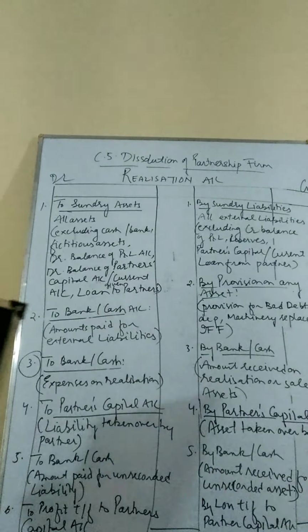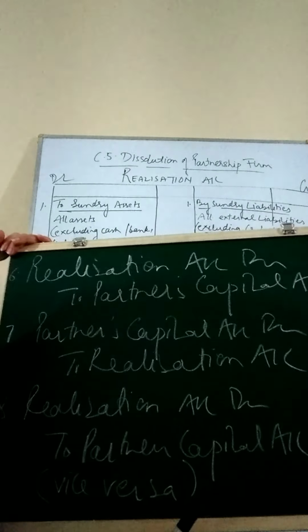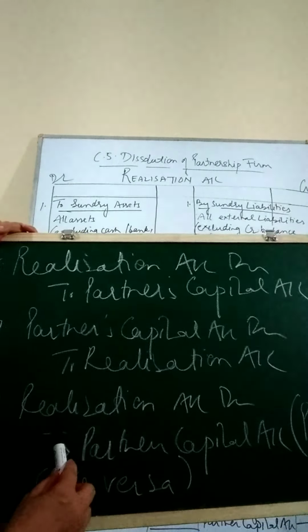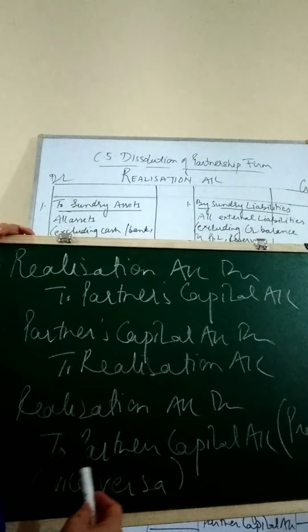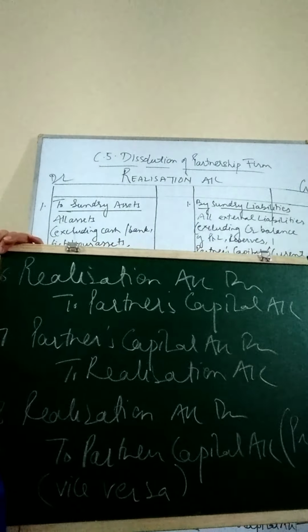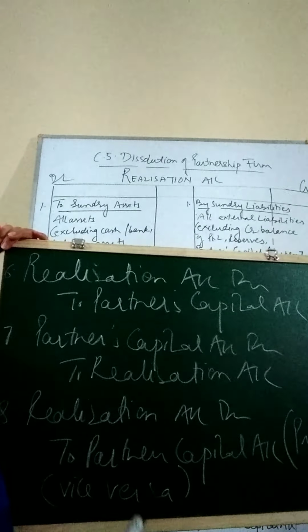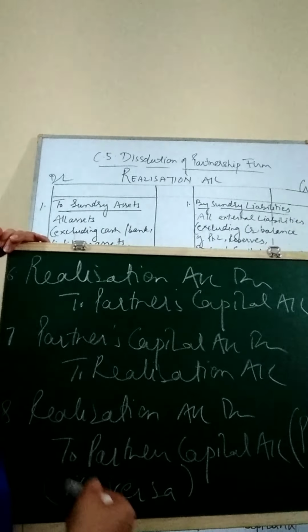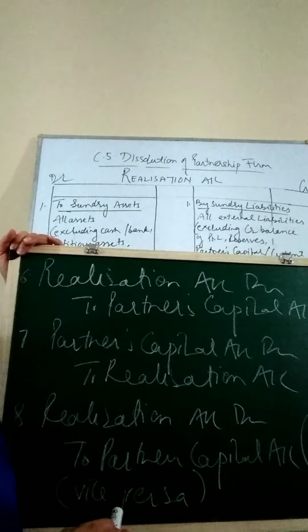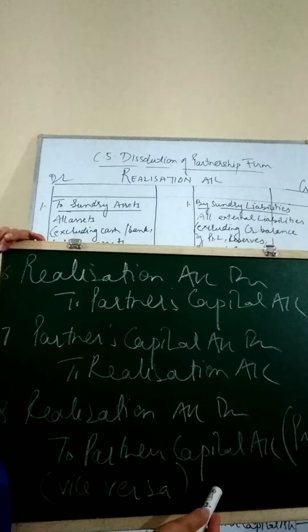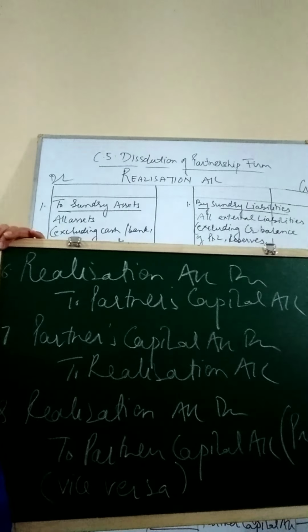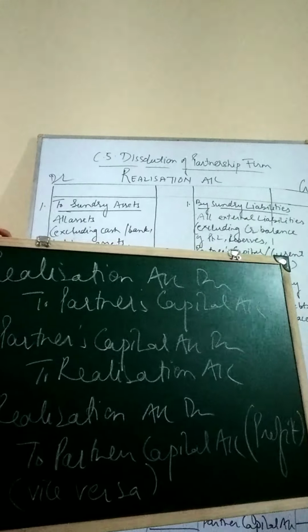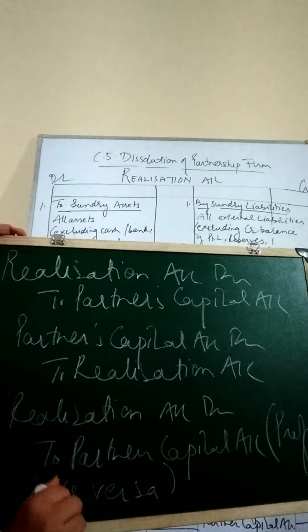We can have a look once more. If there is a profit on realization, we have the journal, realization account debited to partner's capital account in their profit sharing ratio as per the question suggests. And if there is a loss, so we will reverse this entry. We will put partner's capital account debited to realization for the loss on realization to be transferred. A reverse entry will be made.